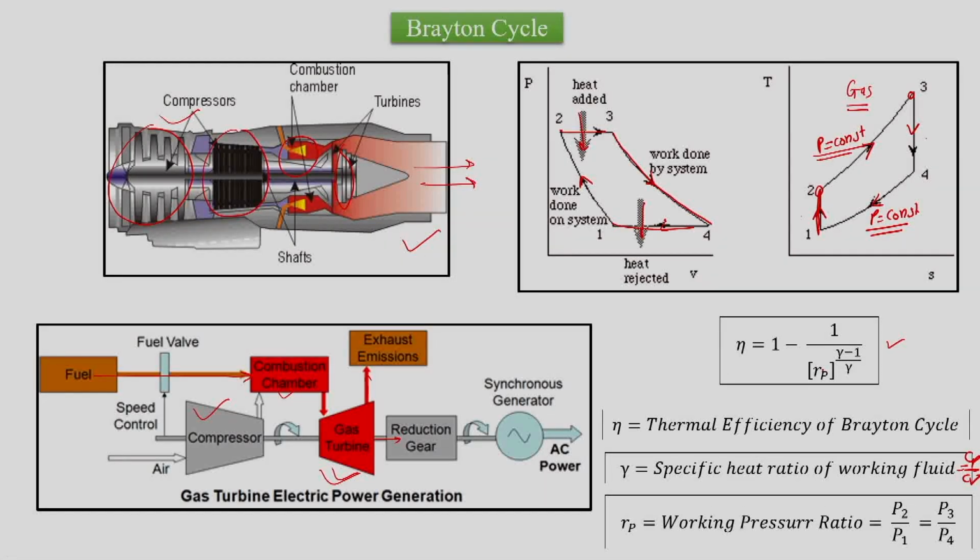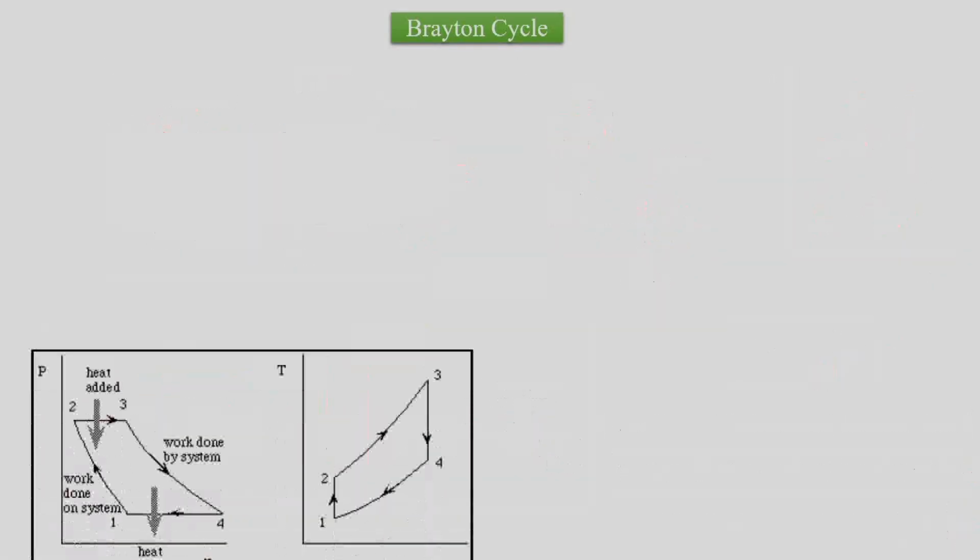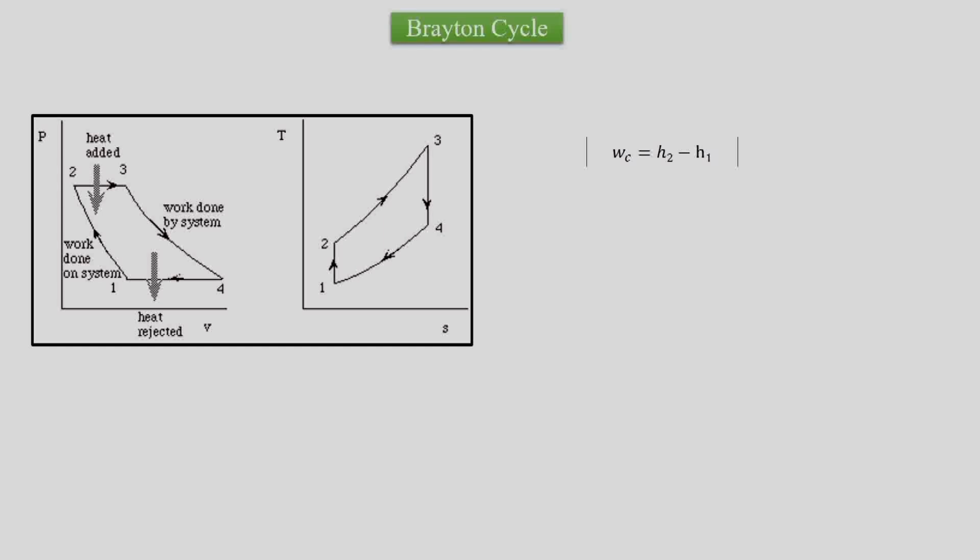Then Rp is the working pressure ratio, a quantity more than 1, which is the pressure at which we are adding the heat divided by the pressure at which we are rejecting the heat. So it is P2 by P1 or P3 by P4. So this is the Brayton cycle.